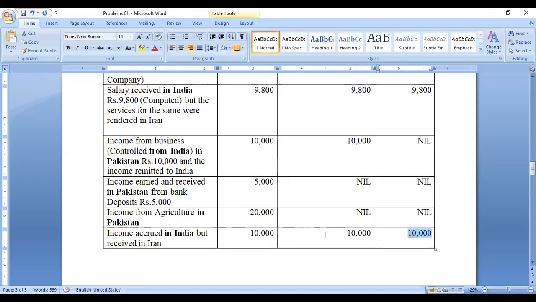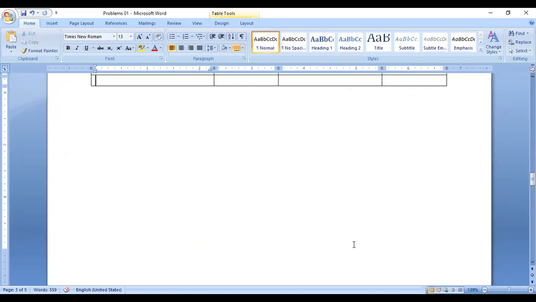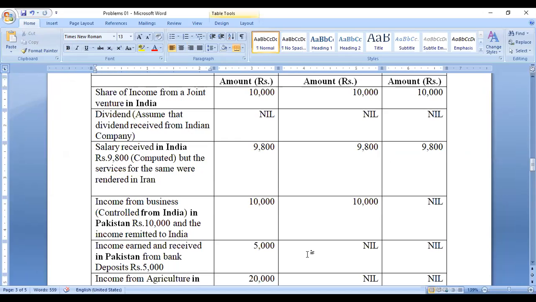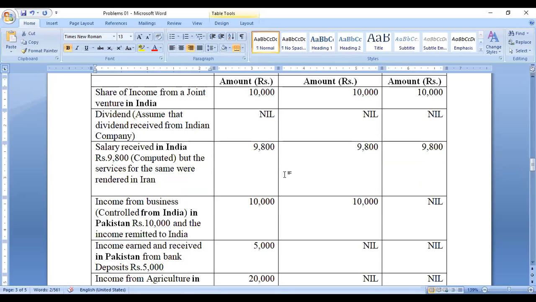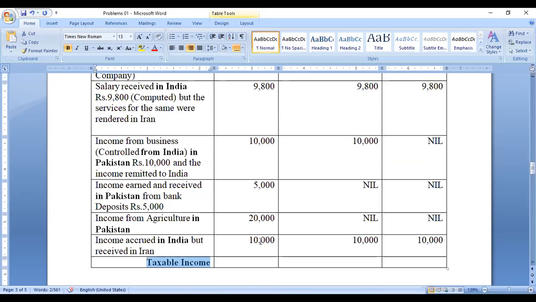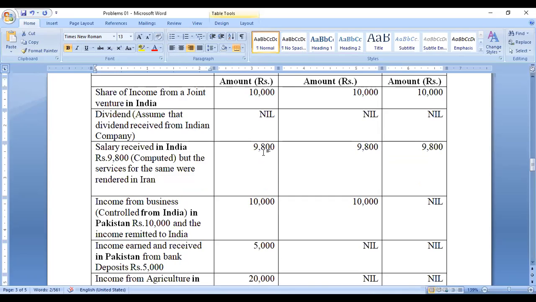Now we have to put the total taxable income. So 10,000 plus 9,800, 20,000, 30,000, 35,000, 45,000, 55,000, 60,000, 64,800.